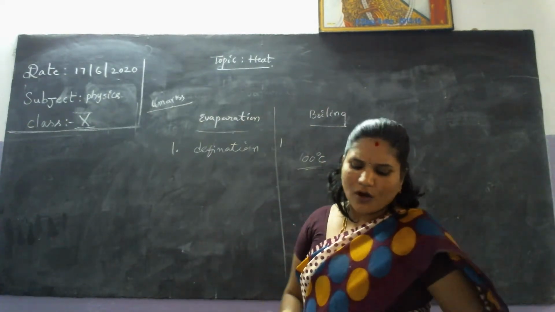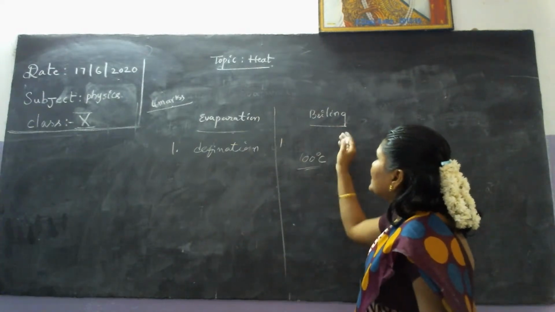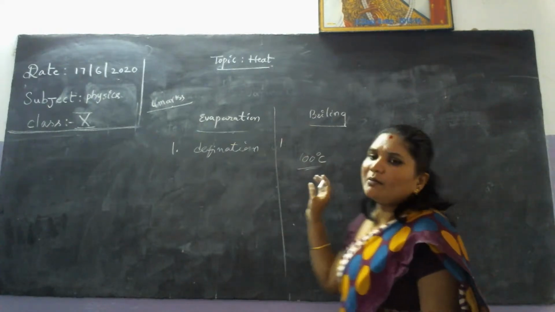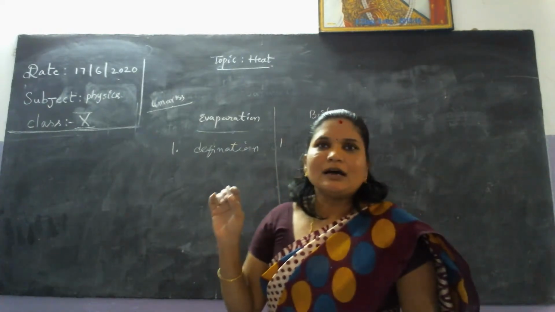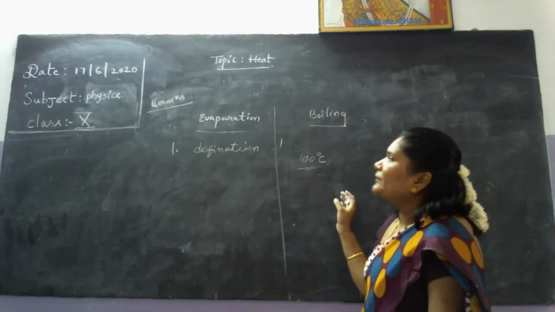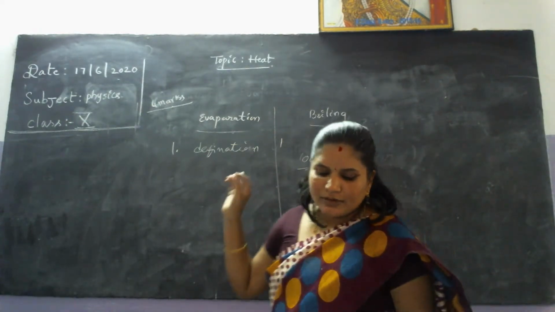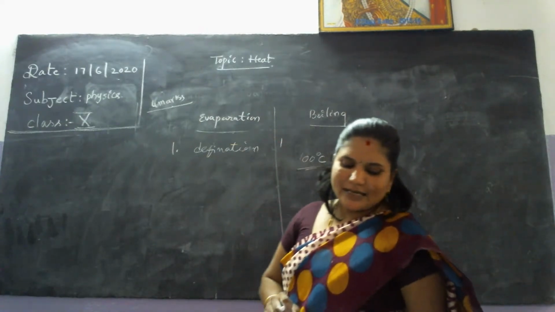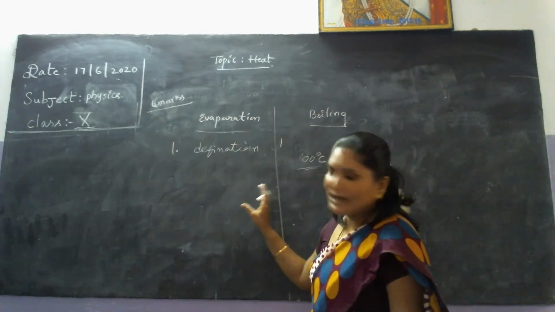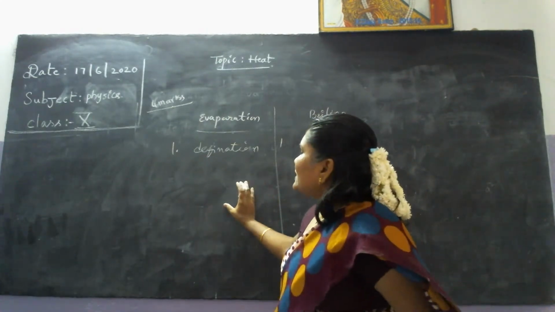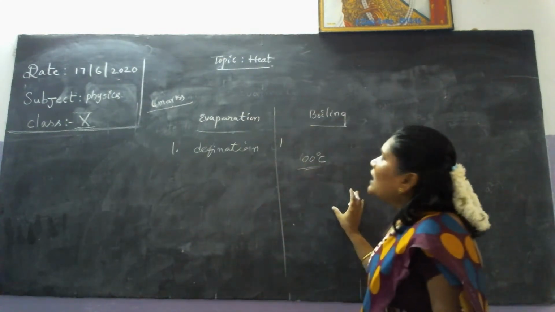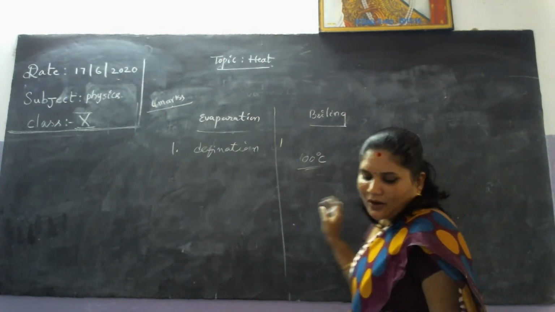In boiling, when the water is given more heat, the bubbles will form. In evaporation, bubbles do not form, it takes place only at the liquid surface. This is a surface phenomenon, and boiling is a bulk phenomenon.